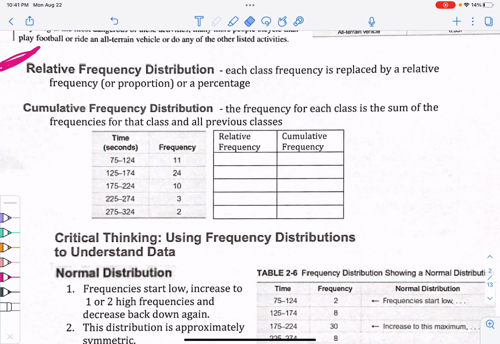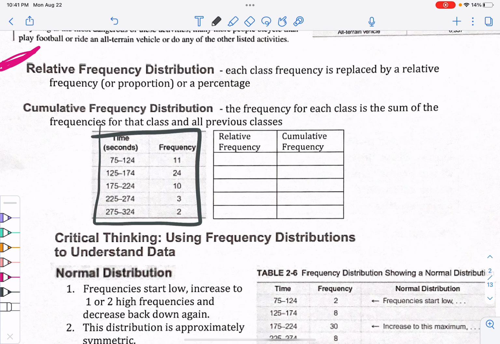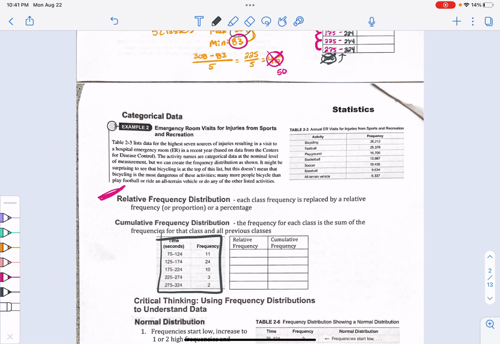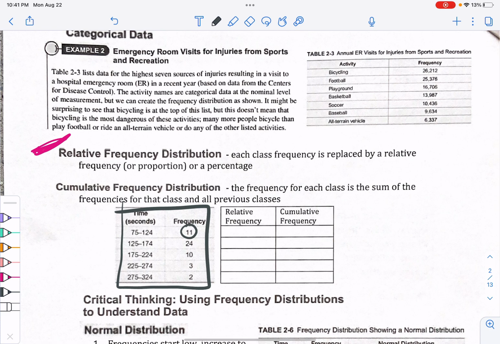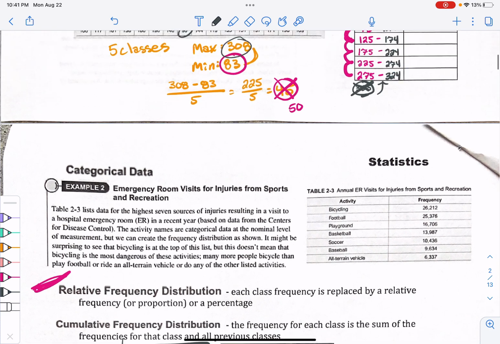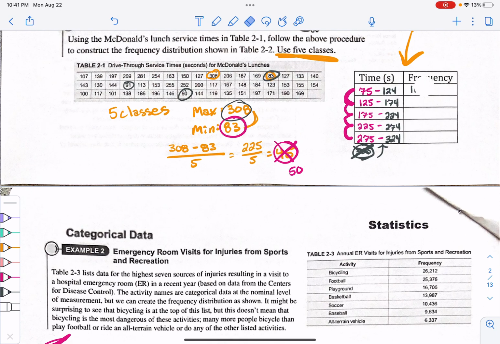And they use the same numbers as we did right here. Okay, so they went 75 to 124, 125 to 174. Holy cow, look at that. And they have it tallied for us. They have a frequency of 11, 24, 10, 3, and 2. So let's copy those on the front side. 11, 24, 10, 3, and 2.